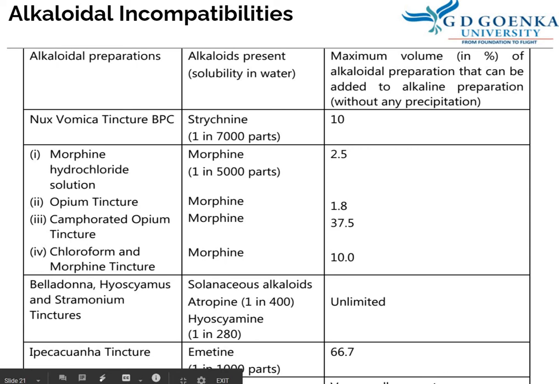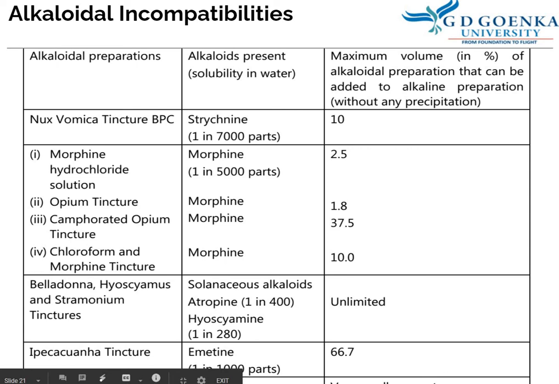Another alkaloid preparation is opium tincture that also contains alkaloid, that is morphine. Here it is 1.8%. Camphorated opium tincture also contains morphine alkaloid, and however, camphorated opium tincture can be prepared to a strength of 37.5% concentration of alkaloid in alkaline preparation.